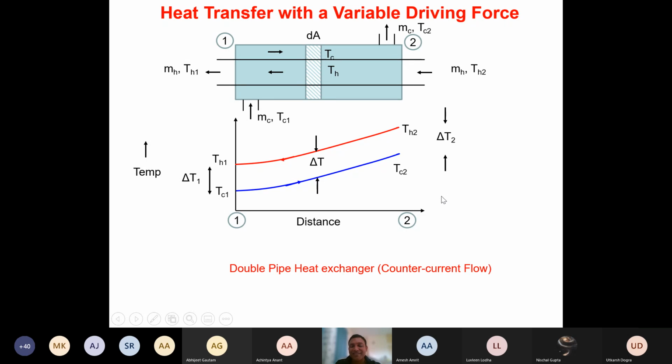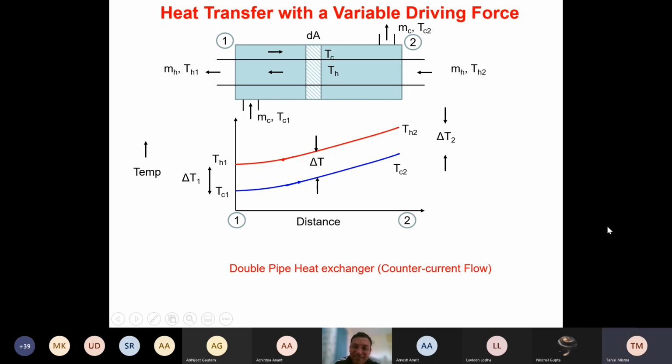Sir, I had one query. In this counter current flow, why is the temperature of both fluids increasing? No, look at the arrows. Hot fluid is starting from end 2 and its temperature is decreasing as it moves. The cold fluid is starting from end 1 and going to end 2. That's why you can see the cold fluid is starting from end 1 and coming out at end 2, and the hot fluid is starting from end 2 and coming out at end 1.